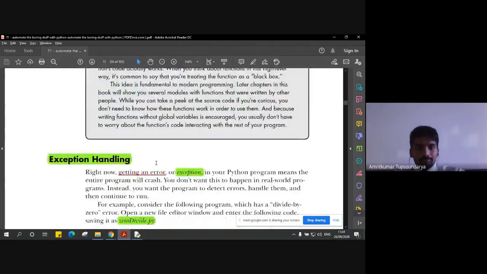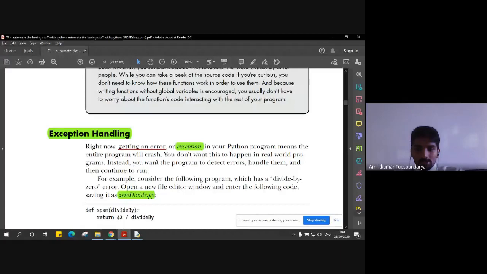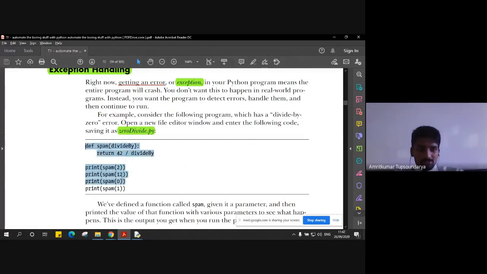Now, simply, what is exception handling? Exception handling, as the name suggests, deals with a few exceptional cases, for example, dividing by zero. So how do we handle those situations, those errors, or those exceptions? Dividing by zero, this is a simple program here.